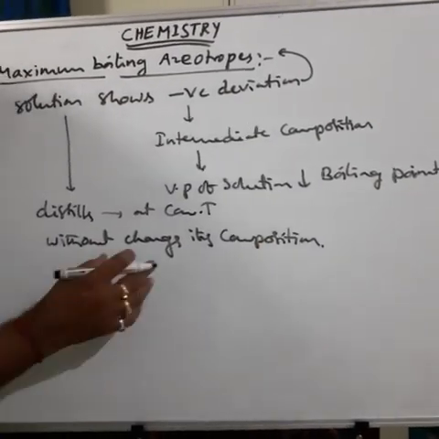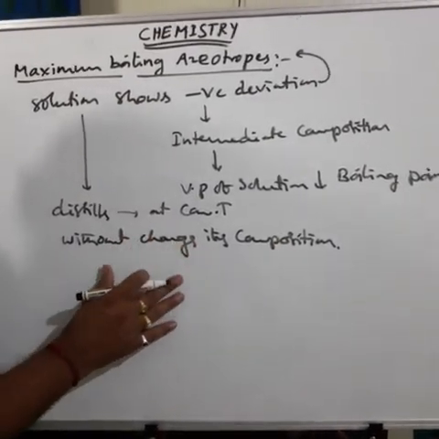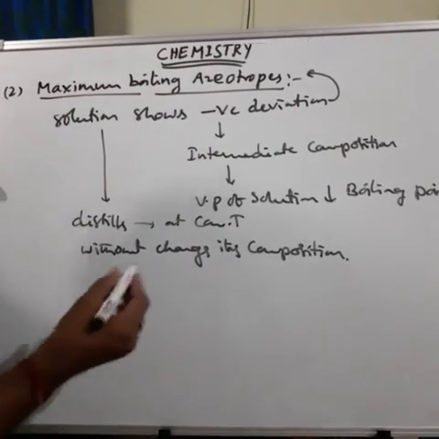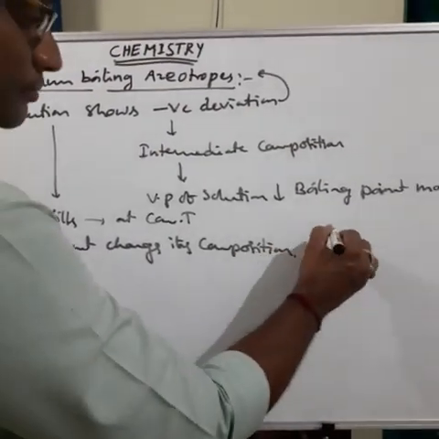This type of mixture or solution is nothing but a maximum boiling azeotrope. Then what are examples? See here, examples.